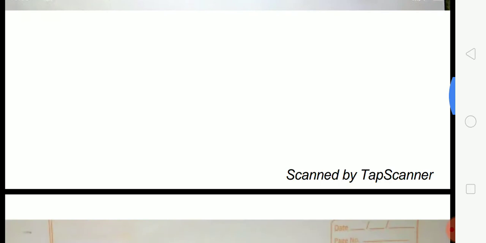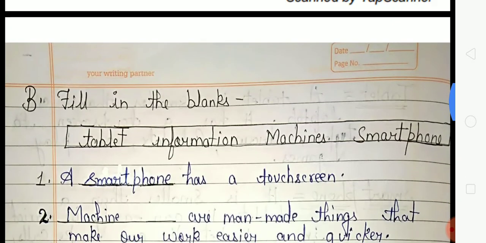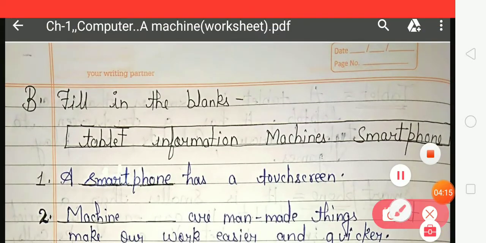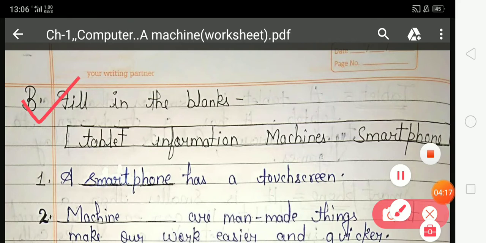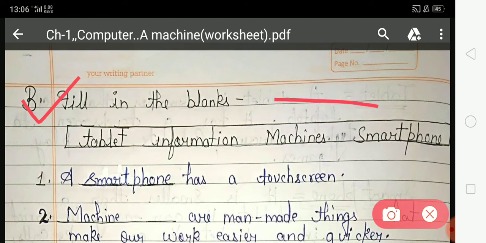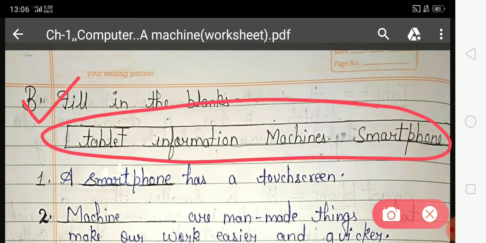Students, come on. Exercise B. Fill in the blanks. Students, in this exercise, you have to fill all the blanks from this hint box. First, a dash has a touch screen.